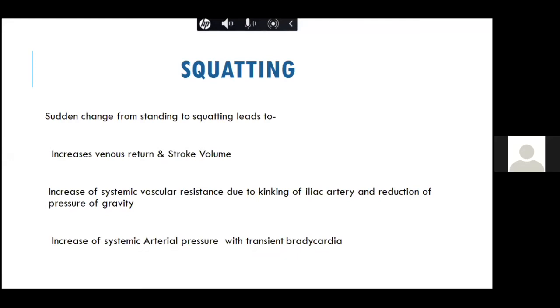Also, squatting causes increased venous return and stroke volume. So both the right and left sided murmurs increase, because of two different mechanisms. There is a transient bradycardia because of the increased systemic arterial pressure, which doesn't make much effect on the murmurs. But the important mechanism is the increased venous return and stroke volume, which affects the right-sided murmur, and increased systemic vascular resistance, which increases the left-sided murmur.